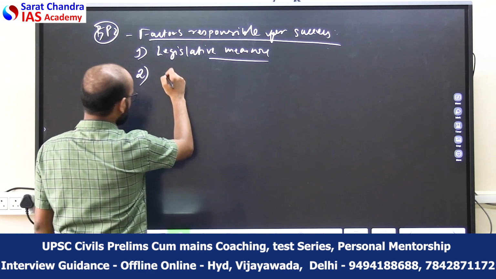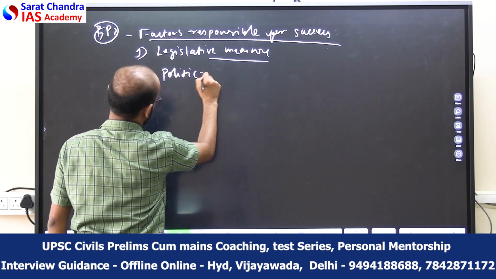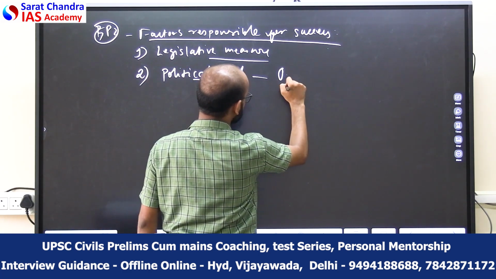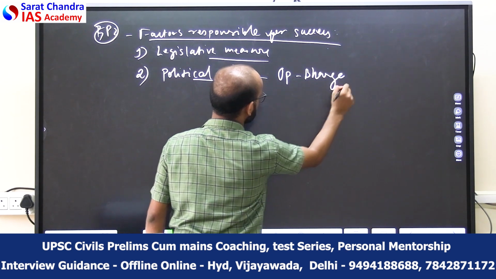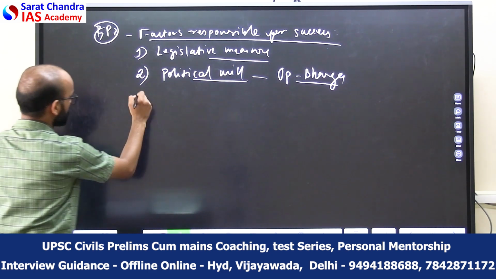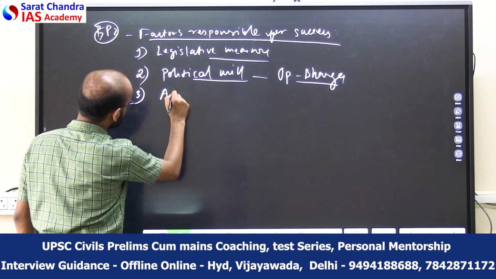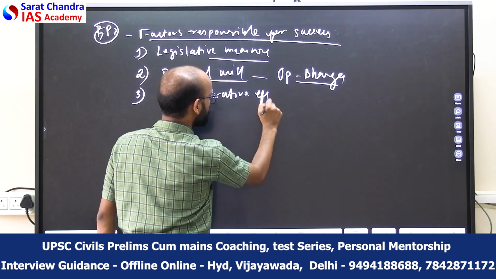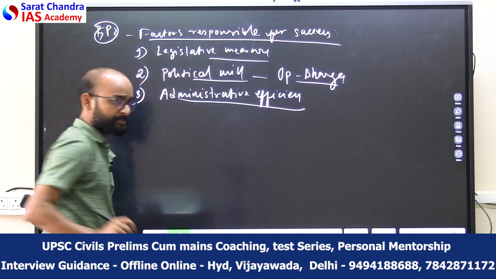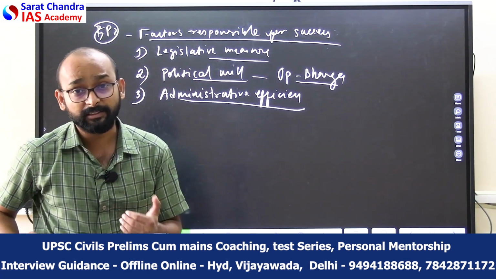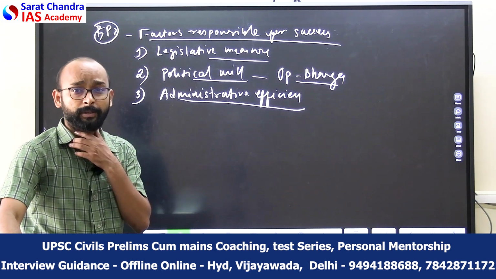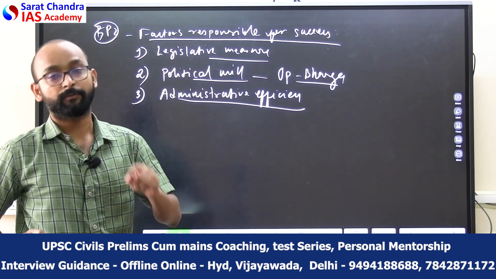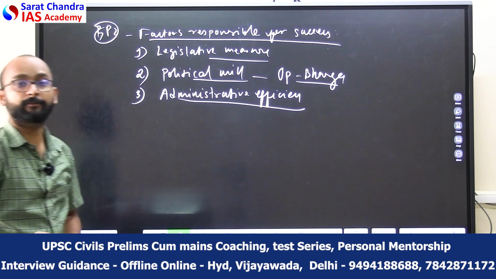Then there was political will, which played a very significant role in the success. For example, Operation Barga was launched in West Bengal. That shows the political will. Then comes the administrative efficiency, which was different in the different parts of the country. Some of the states like West Bengal as well as Madras had better administrative experience, which was utilized for the better implementation of the laws created for the land reforms.